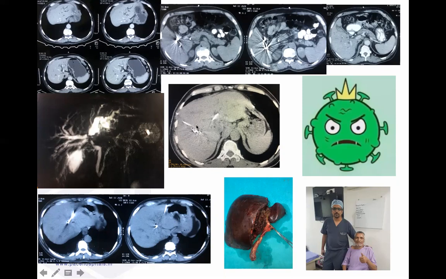We did a right anterior PTBD and a right posterior, so 2 PTBDs. So finally the patient had 3 PTBDs. And then another week later, once the patient was sepsis free, fever free, we brought him in for surgery. We did the volumetry. The hypertrophy was only 6% because our isolated segment 7 branch was missed. And then when we were planning to take him up for surgery, he came COVID positive.